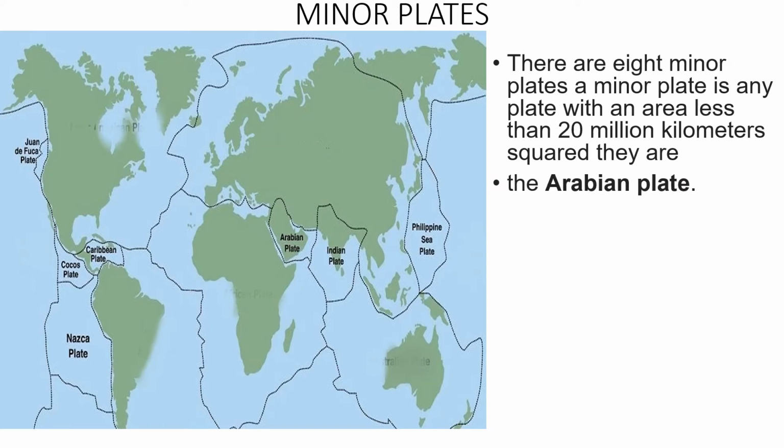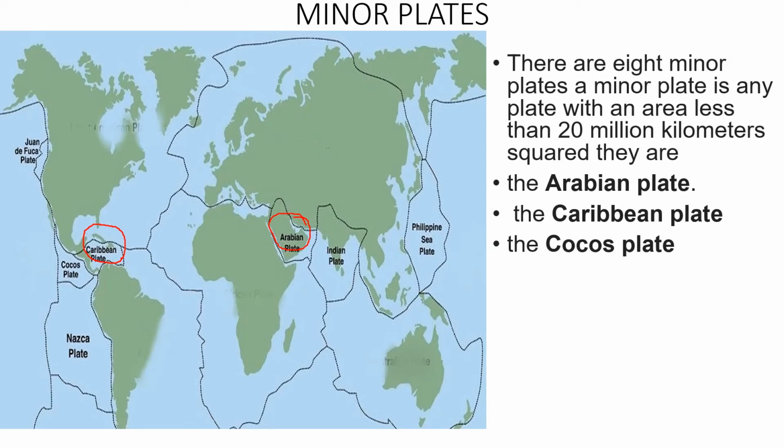And they are the Arabian plate. Say, this is Arabian plate. Okay. Caribbean plate. This is Caribbean plate. Okay, Nana. Next. Cocos plate. This is Cocos plate. Where is Cocos plate? This is Cocos plate. Okay. And then you have the Juan de Fuca plate. This is that.